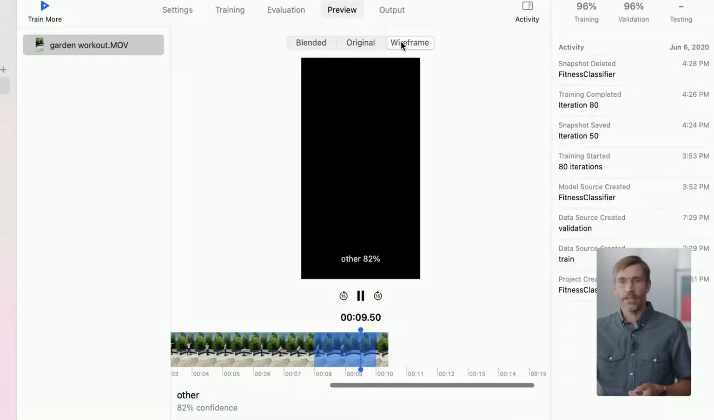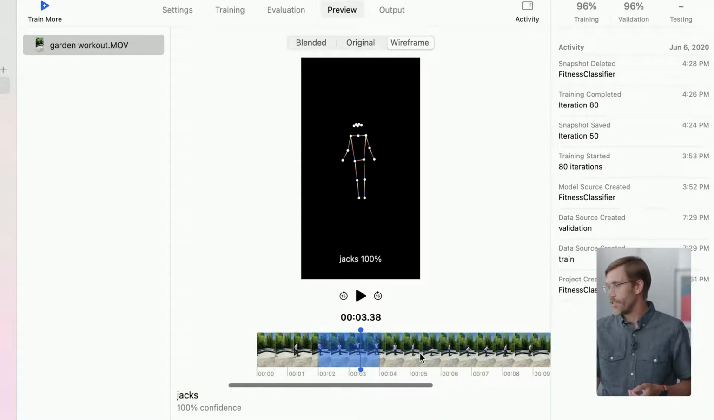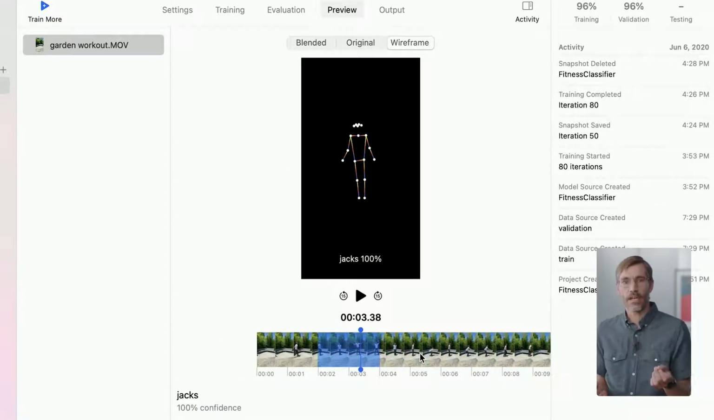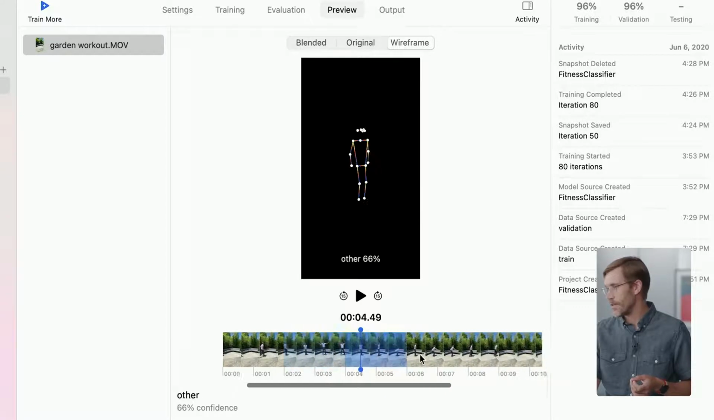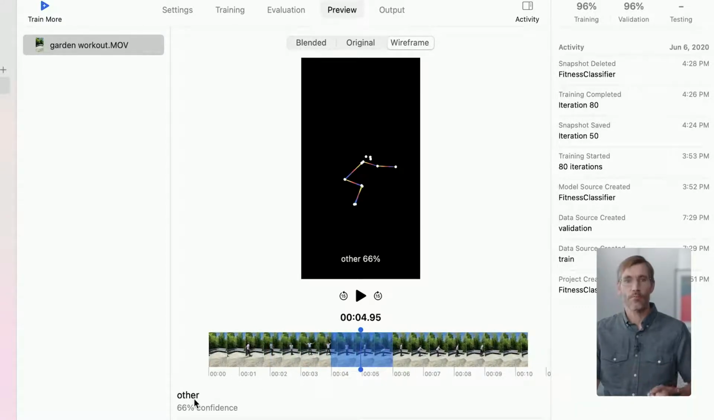Below the video, we can see the timeline, which has divided the video into 2-second windows. Remember when we chose that? And it shows the best prediction for each window underneath, as well as other predictions with lower probability.